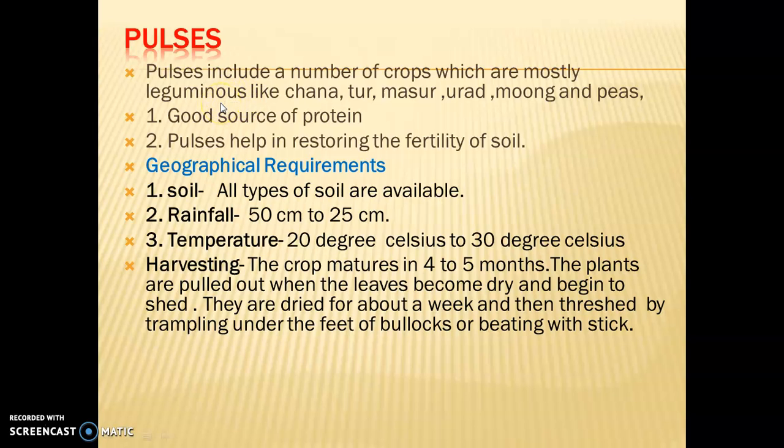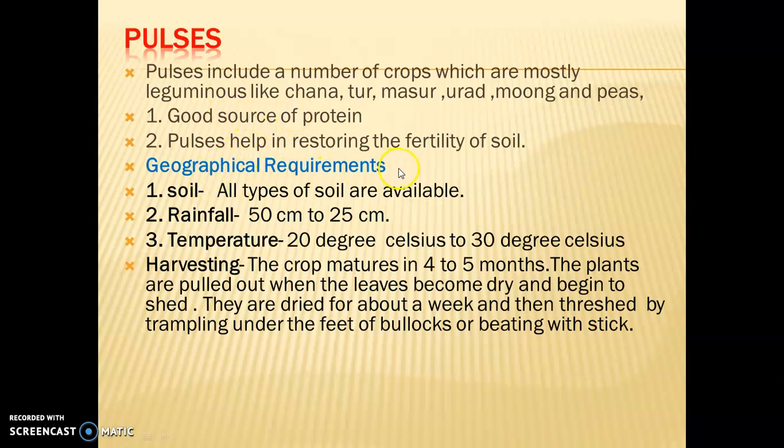When we grow other crops like rice and wheat, along with rice and wheat we also grow pulses, because these are leguminous crops that increase the fertility of the soil due to the presence of rhizobium bacteria in the nodules. Now, a good source of protein is one important advantage of pulses.